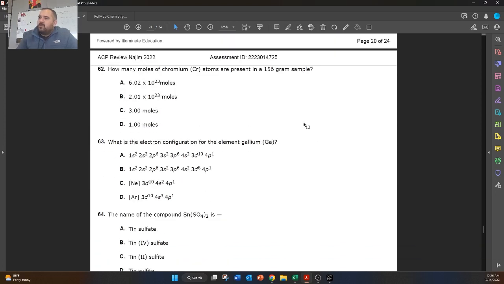How many moles of chromium are present in a 156 gram sample? So here we're going from grams to moles, so this is a one-step conversion. We're just going to do 156 divided by the molar mass of chromium, which is 52. So 156 divided by 52, that gives us 3, so we have 3 moles here.